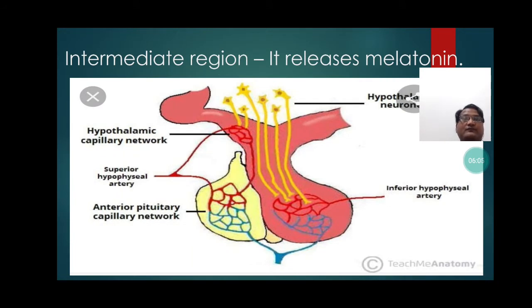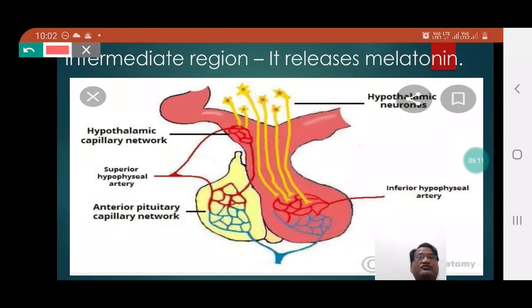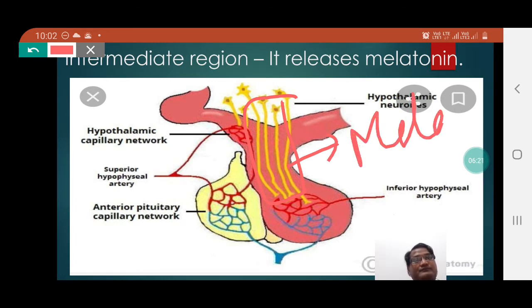Intermediate region releases melatonin. So students, this is the intermediate region which secretes melatonin. The secretion of melatonin is not quite confirmed by the scientists.